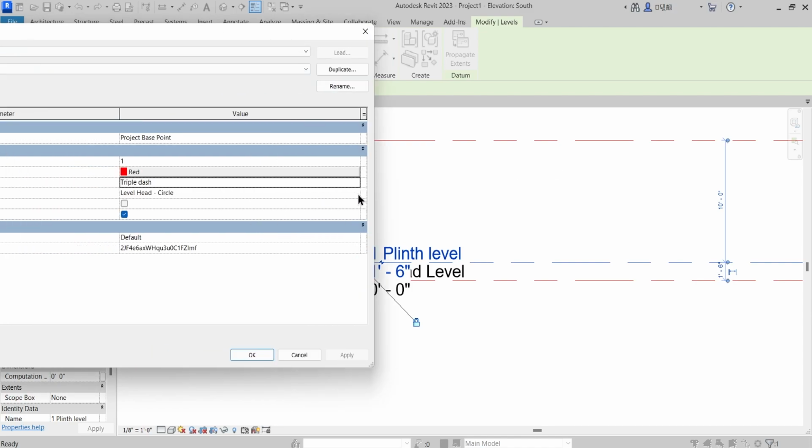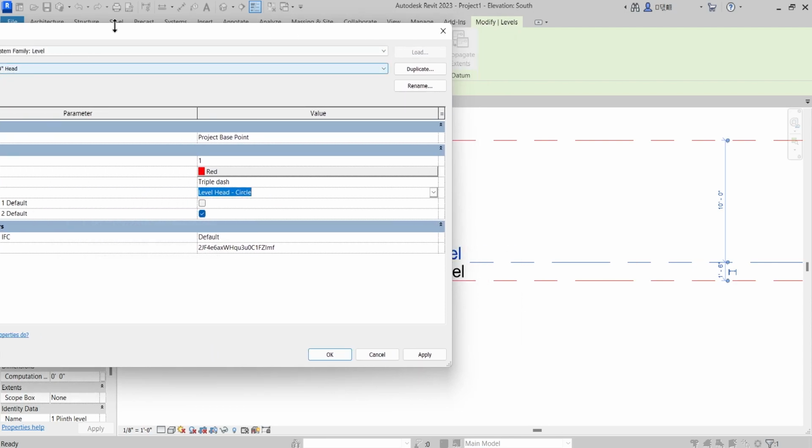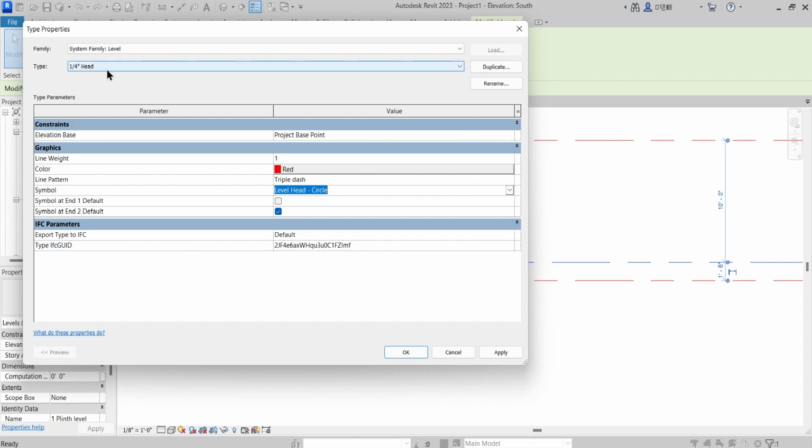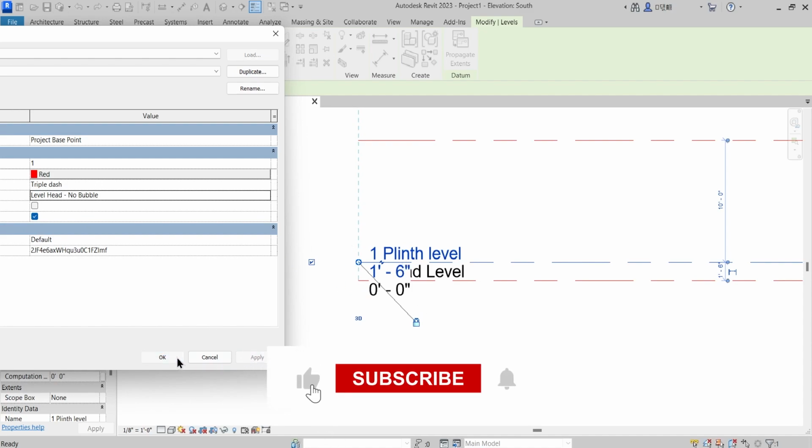And this is the level head symbol, that this particular family 1/4 inch head is referencing this particular symbol, that is level head, and that's why it is displaying like this, the one which I showed you. If I go to this drop-down and select this level head no bubble and click apply, then the bubbles will disappear.